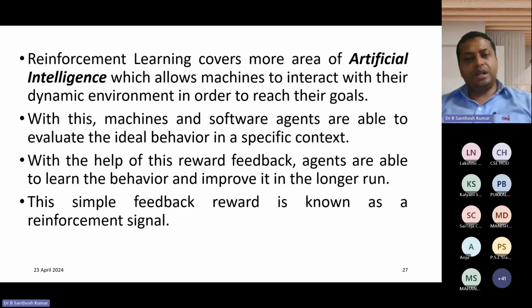With this, machines and software agents are able to evaluate the ideal behavior in a specific context. With the help of reward feedback, agents are able to learn the behavior or improve it in the longer run. This simple reward feedback is known as the reinforcement signal.